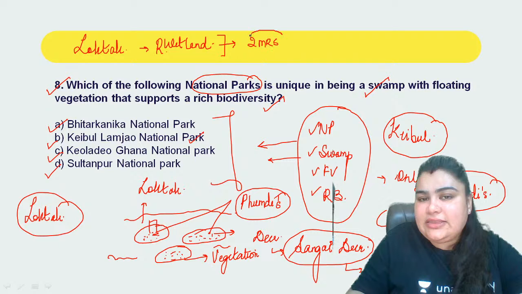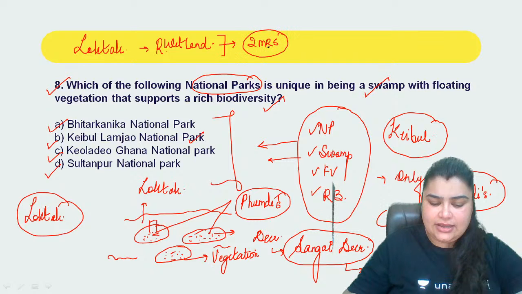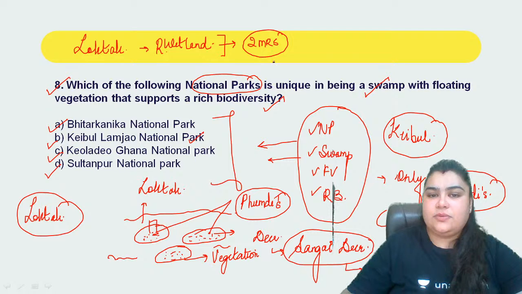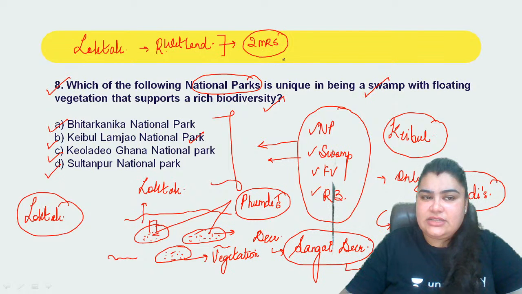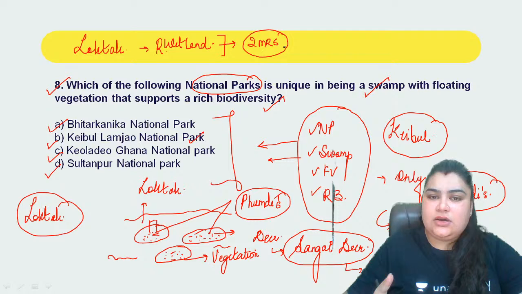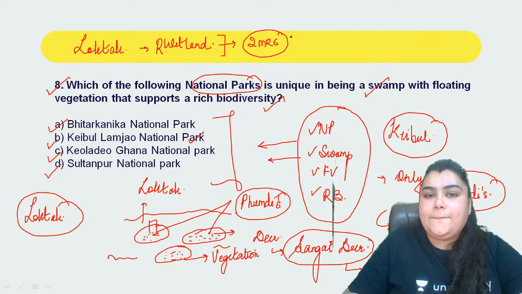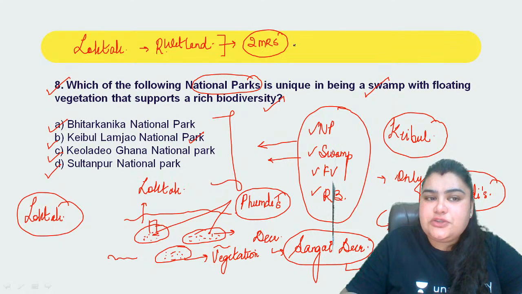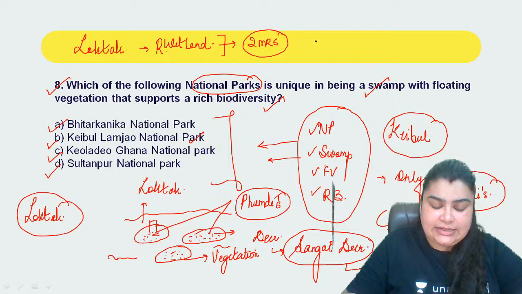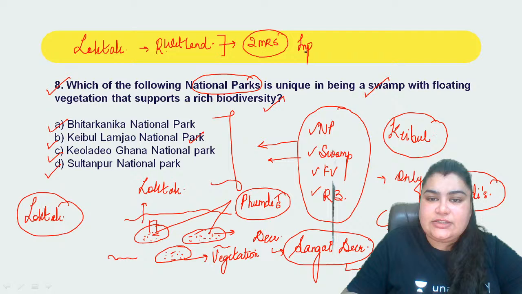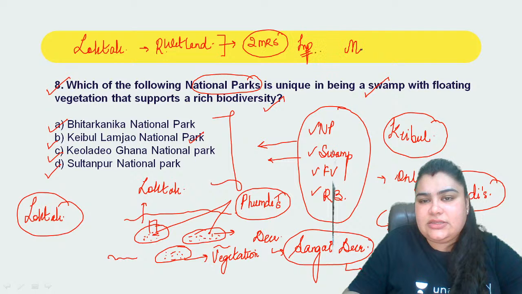Earlier there were three, which were Loktak, then Chilika in Odisha, and lastly Keoladeo Ghana. But now only Keoladeo and Loktak Lake are there. Chilika has been removed. So remember, Loktak Lake is also a Montreux record site in India, right? So please remember that as well. And obviously it's located in the state of Manipur. That part I'm pretty sure you guys will be able to remember.